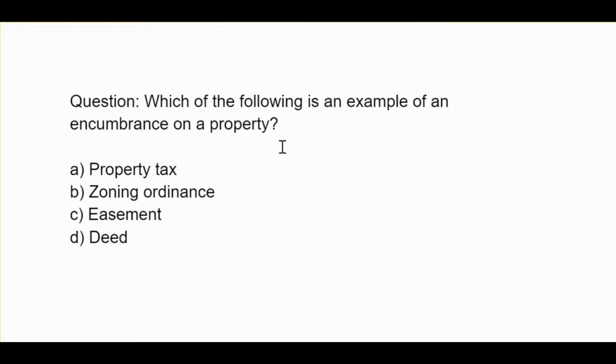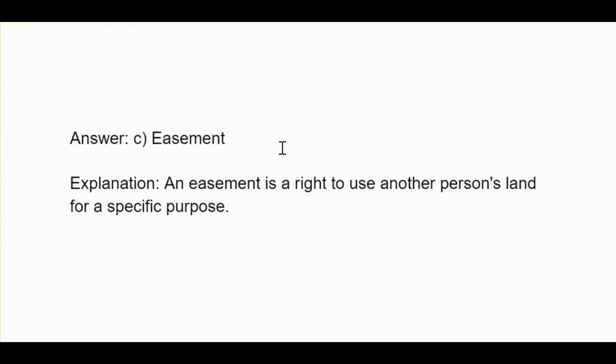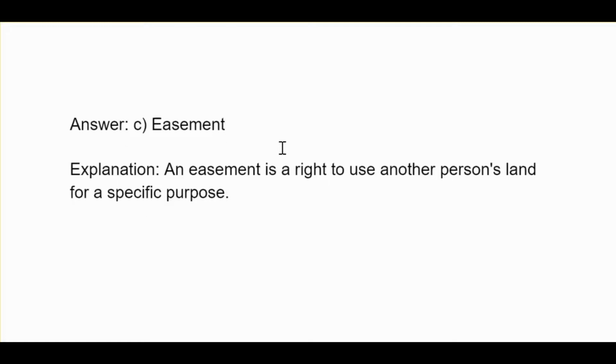So here we go. Which of the following is an example of an encumbrance on a property? A, property tax, B, zoning ordinance, C, easement, D, deed. Answer C, easement. An easement is a right to use another person's land for a specific purpose.